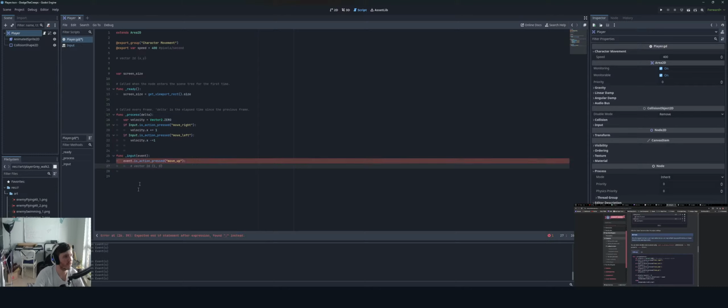And then I would use this Vector2 as the velocity here, so velocity.x plus equals something.